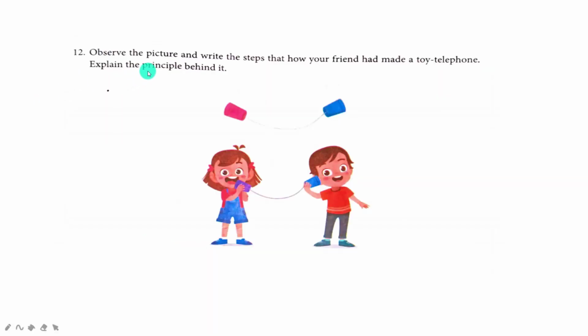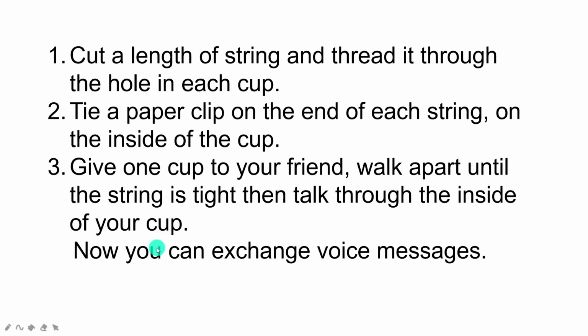Question number 12. Observe the picture and write the steps of how your friend made a toy telephone. Explain the principle behind it. These are all the steps. First one, cut a length of string. You take a string and cut it to the required length and thread it through the hole in each cup. You take two paper cups and make a hole in the middle of each paper cup. Thread the string through the hole.